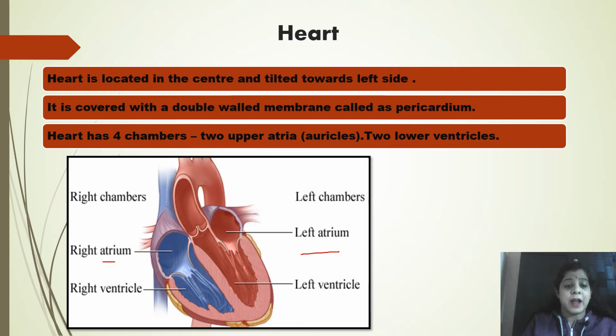Right atrium, right ventricle on the right side, left atrium, left ventricle on the left side. Okay, so this one is clear. Now we'll go to the blood vessels that